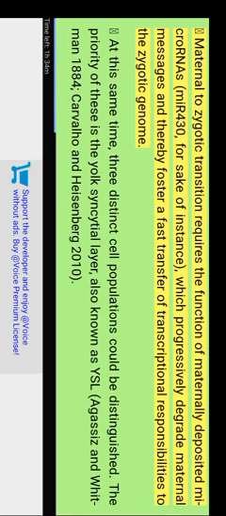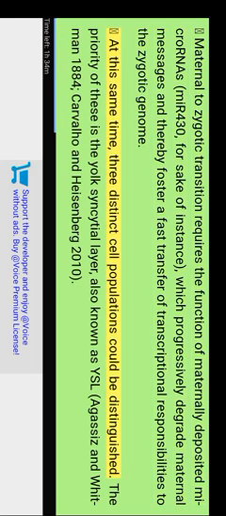Maternal to zygotic transition requires the function of maternally deposited microRNAs, such as miR-430, which progressively degrade maternal messages and thereby foster a fast transfer of transcriptional responsibilities to the zygotic genome. At this same time, three distinct cell populations can be distinguished. The first of these is the yolk syncytial layer, also known as YSL (Agassiz and Whitman 1884; Carvalho and Heisenberg 2010).